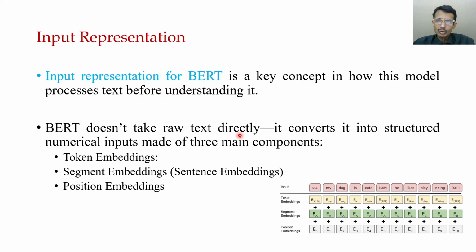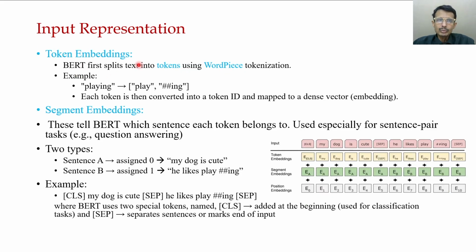Here, the key concept is how this model processes text for understanding. BART doesn't take raw text directly. As we discussed, it converts it into structured numerical inputs with three main components: token embeddings, segment embeddings or sentence embeddings, and position embeddings. What do we mean by token embeddings? BART first splits text into tokens using the BART piece tokenizer, for example playing and play. Each token is converted to a token ID and mapped to a dense vector, the embedding, giving E of CLS, E of I, and so on.